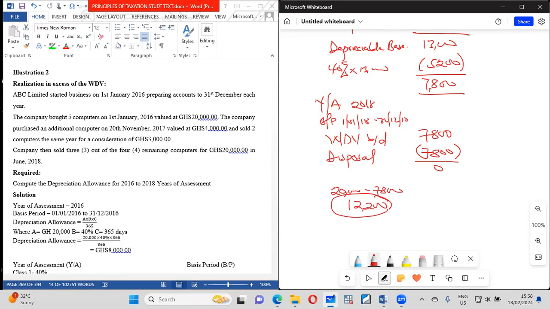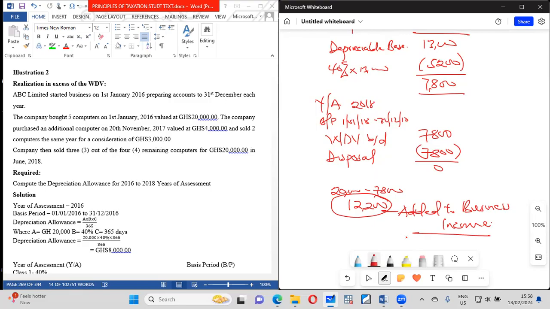So this is added to business income, gain from realization. But you see the other one, when we had a gain, we said we could tax it at 15%. You remember? Yeah, 15%. So that is how these depreciable assets and capital assets are dealt with.